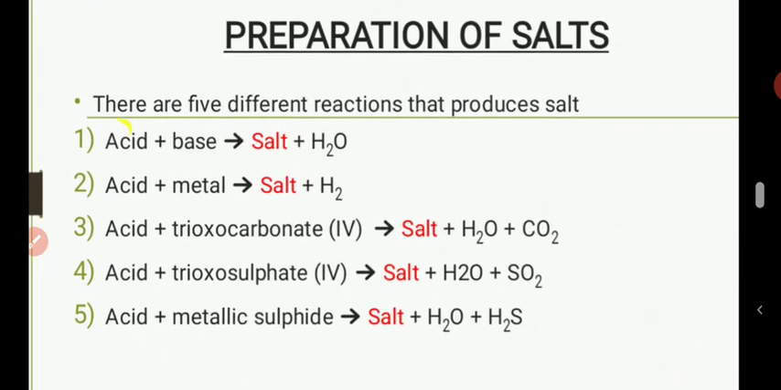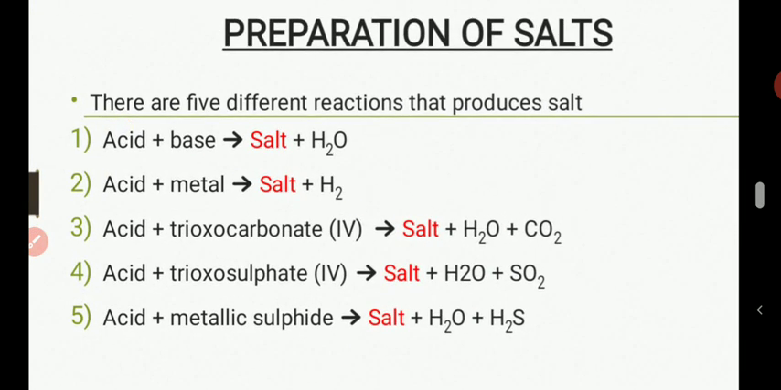You can see from this place now, there are 5 different ways by which salt can be prepared. You know all those formulas that I gave to you: acid plus base gives salt and water; acid plus metal gives salt and hydrogen; acid plus carbonate gives salt, water and carbon dioxide. Don't forget that, you remember that. Acid plus trioxosulfate 4 gives salt, water and sulfur 4 oxide; acid plus metallic sulfide gives salt and hydrogen sulfide. You see that all those 5 reactions always produce salt as one of the products.